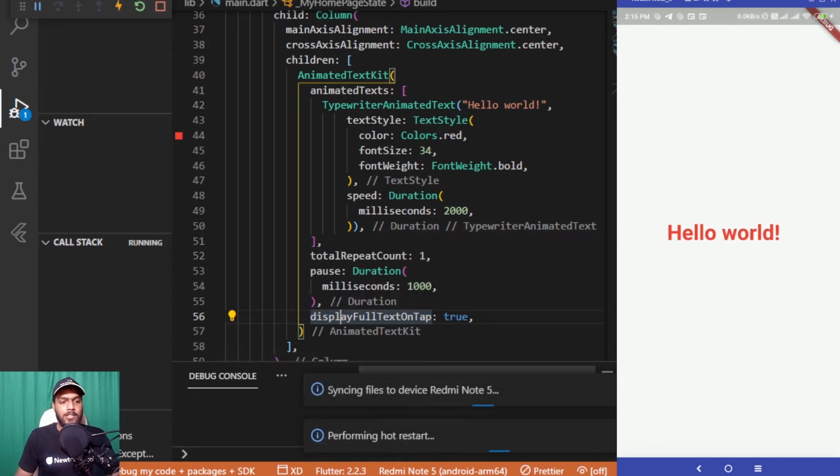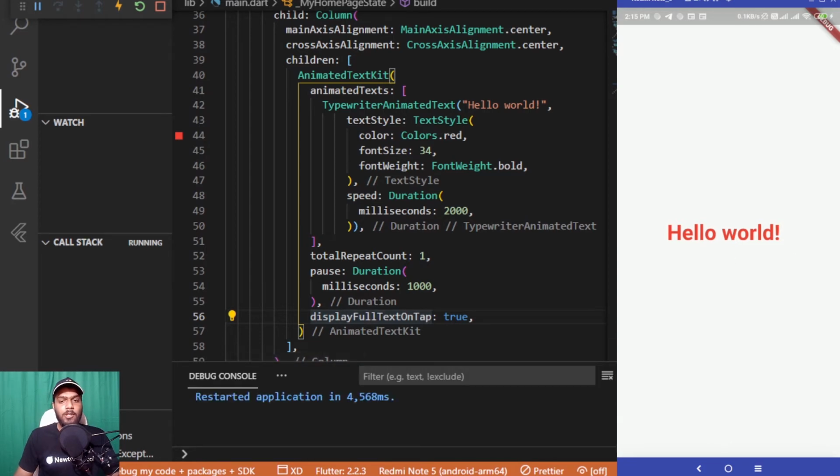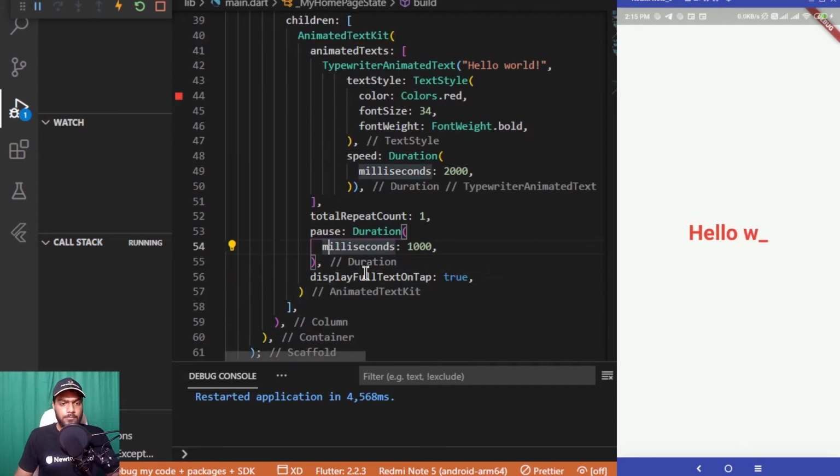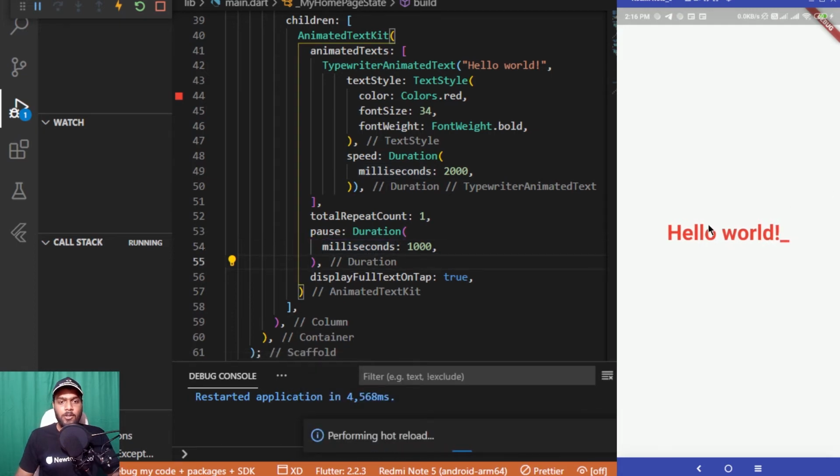Let me hot restart it once again and show you how it will react to the pause property. So here you can see that it has stopped automatically after this has been completed.